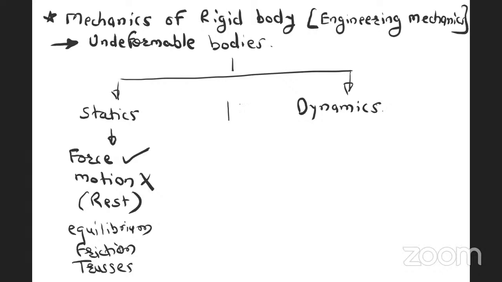And second is dynamics. Dynamics means after application of forces, that means there is a force on the body, the body starts moving. There is a motion. Due to forces, there is a motion. Dynamics means if I apply forces, the body starts moving. This is called dynamics. The body is not at rest, the body is moving. These are basically the two topics of engineering mechanics.